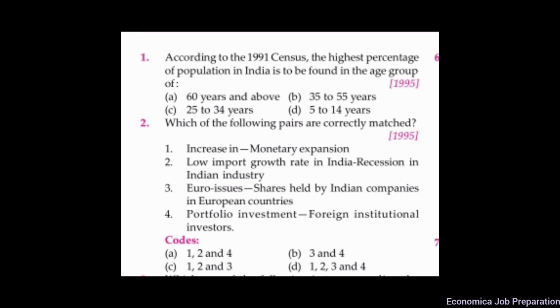Which of the following pairs are correctly matched? Here, the correct option is A. 1, 2, and 4 options are correct. The Euro issue includes issue of ADR, that means American Depository Receipts, and GDR, Global Depository Receipts.